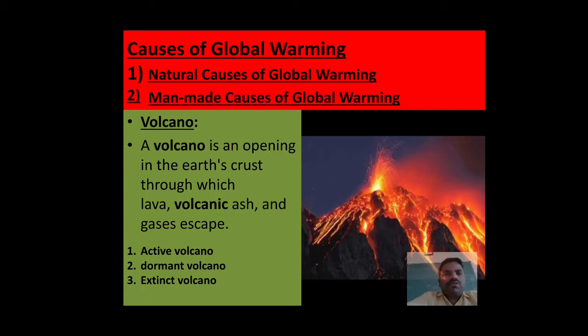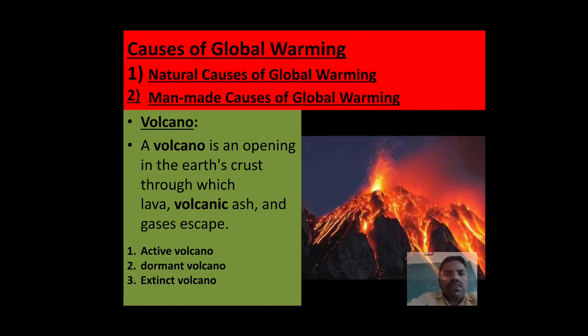The first one is a volcano. A volcano is an opening in the earth's crust. In the image you can see lava being emitted, and volcanic ash and gases escaping from the earth's surface. A volcano is an opening in the earth's crust through which lava, volcanic ash and gases escape. We have three types: active volcano, dormant volcano, and extinct volcano.